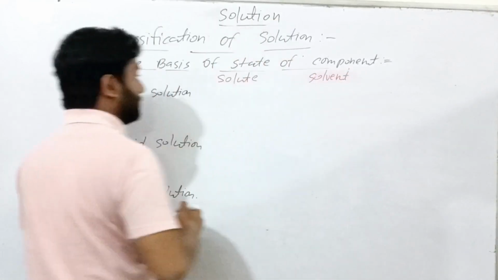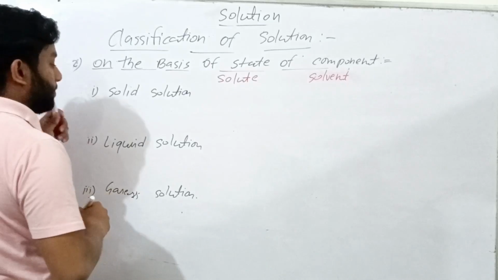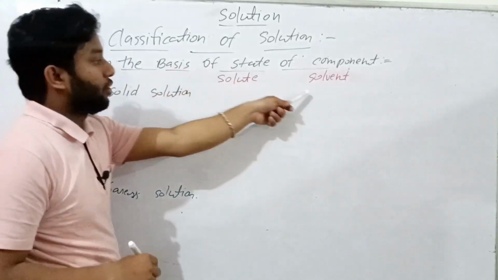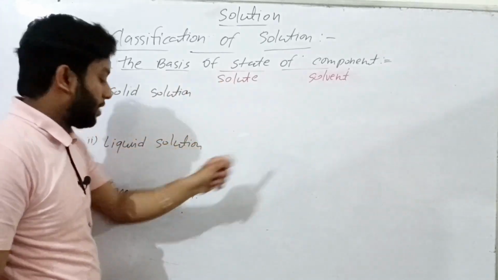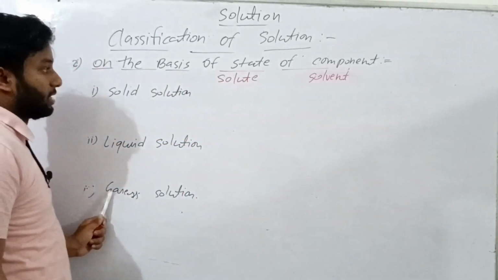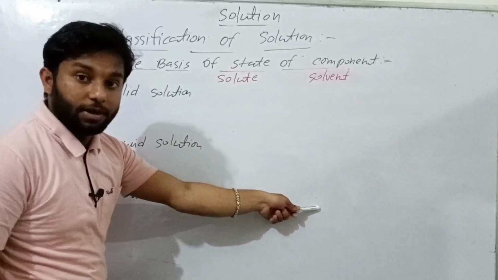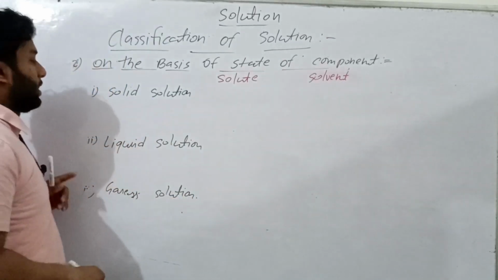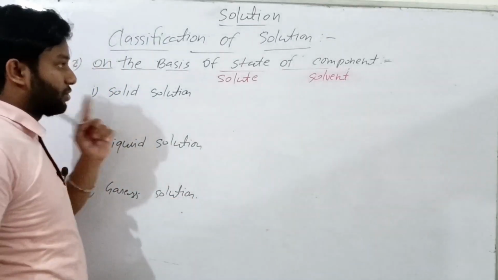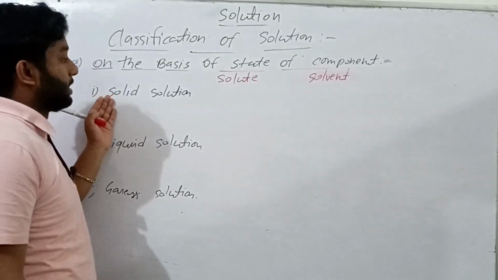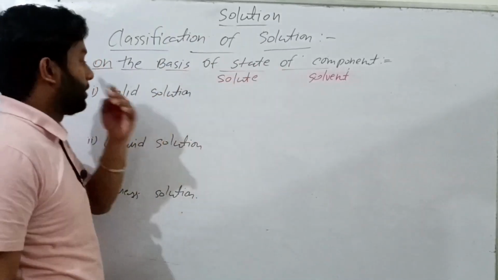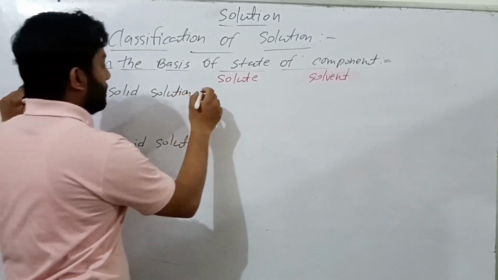Then solid solution is defined by the state of solvent, and also liquid solution is defined by the state of solvent, and also gaseous solution is defined by the state of solvent. I say to you solid solution is defined by the state of solvent, because the solid solution is of three types.